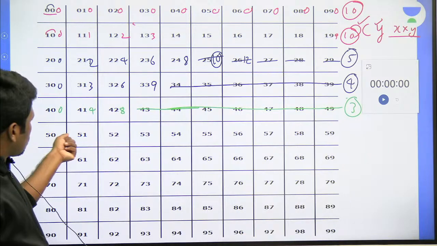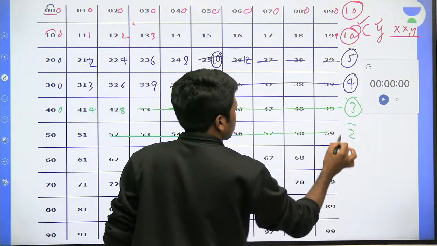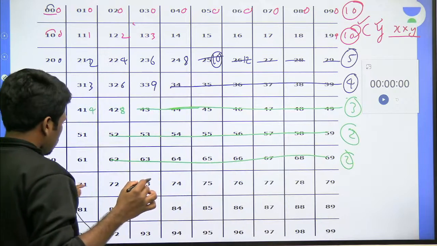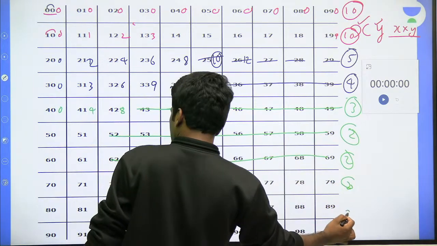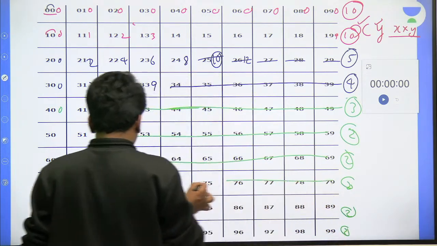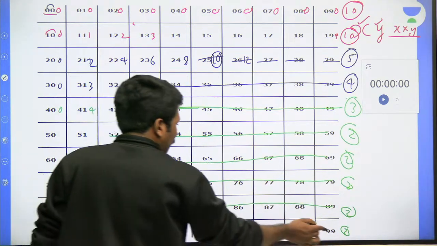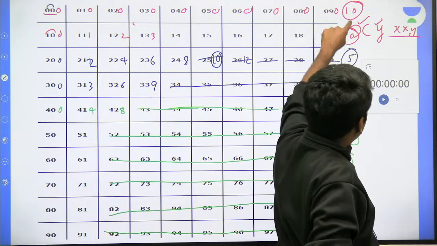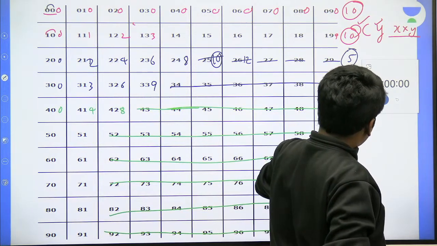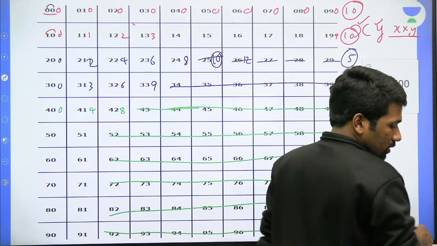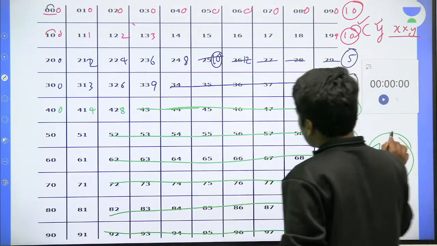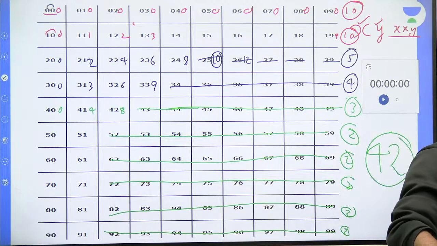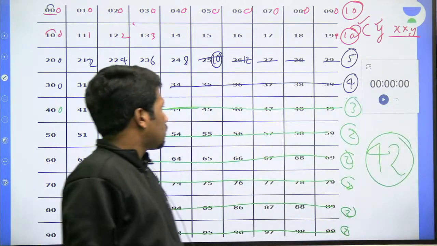Now look at it. 5 into 0, 5 into 1 okay, all the rest are not okay. 2 possibilities. Sixth row, 6 into 0, 6 into 1 okay, all the rest are not okay. 2 possibilities. Here also 2 possibilities, here also 2 possibilities. All the rest are deleted. Are you understanding? Now add all these possibilities, then you will get the answer. This is a second perspective. Did you all understand the 2 perspectives? 10 plus 10, 20, 25, 29, 32, 34, 36, 38, 40, 42. Same answer itself. 42 should be the answer if this is the question. If there is any change in the question, that may change the answer also. But multiple students have sent this as a question, so I think the question is right.